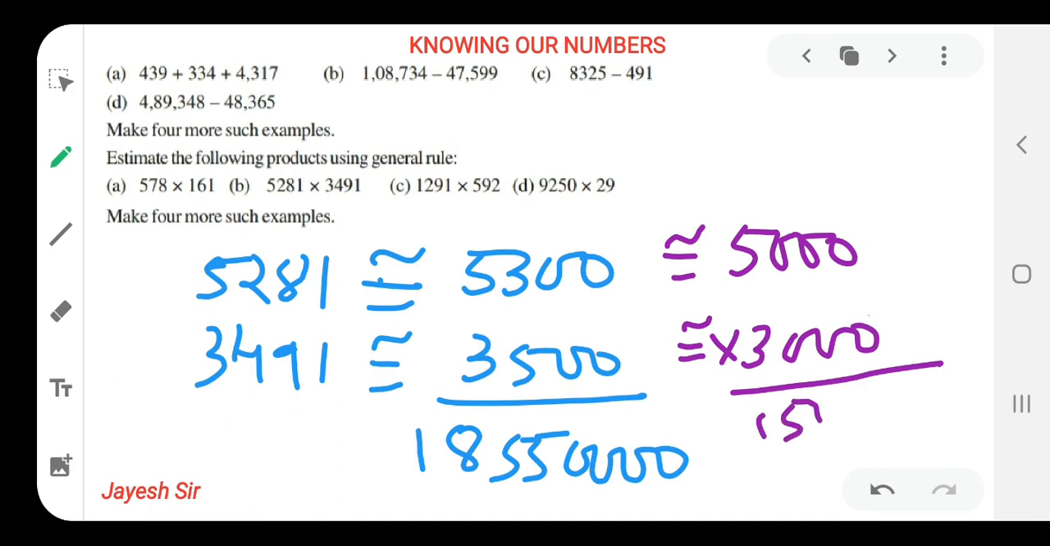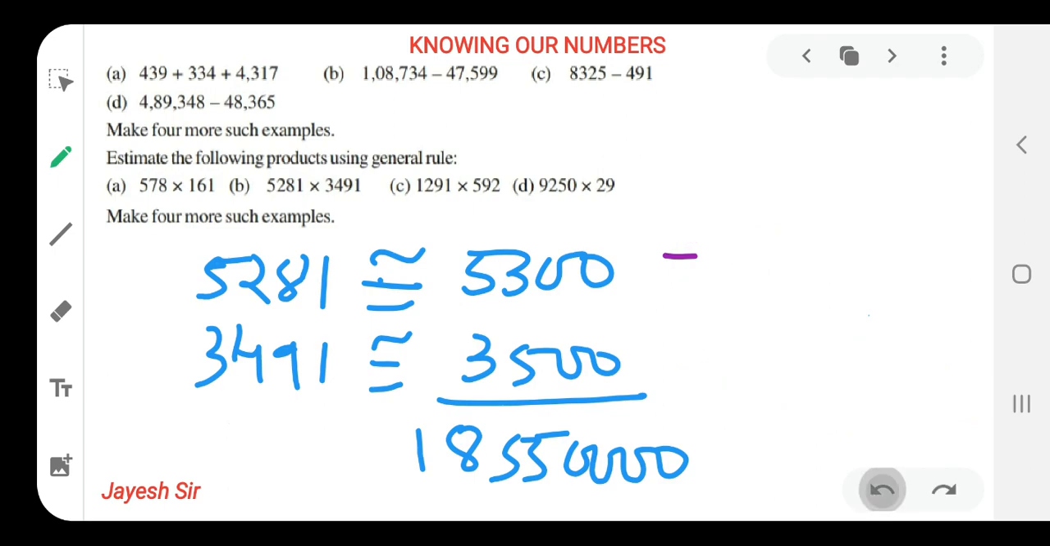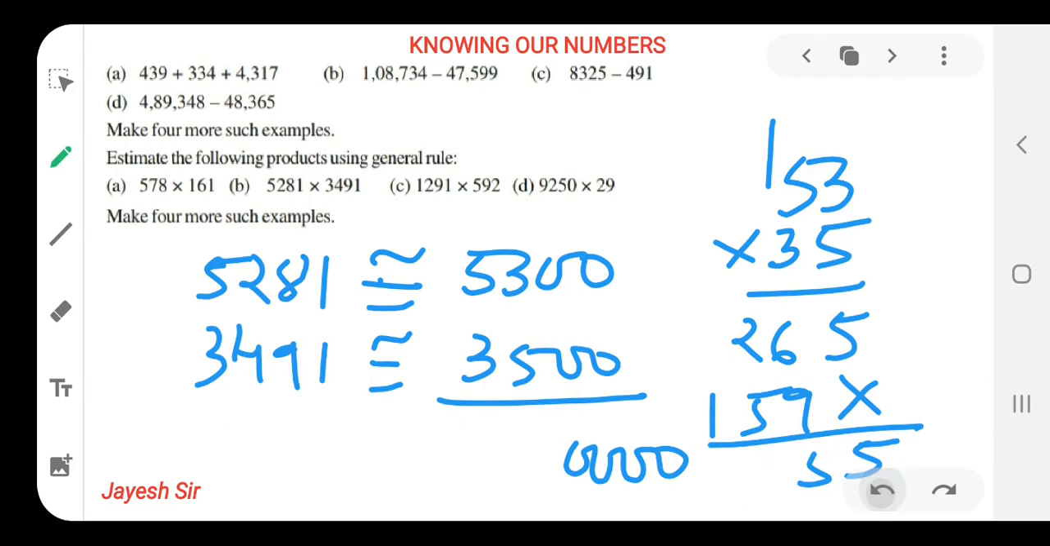So I know how to multiply. 6 zeros behind. So this is our answer. So we see a lot of difference in both our answers. That's why it is preferred to round off to the nearest hundreds only. I hope you all might be getting it. So let's do the C sum. That means 1291 into 592. How to multiply it?